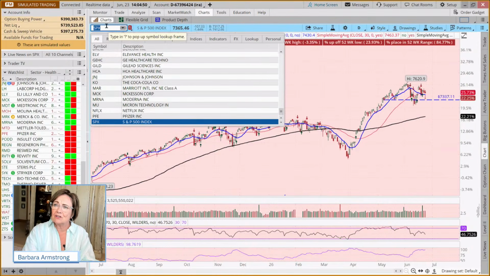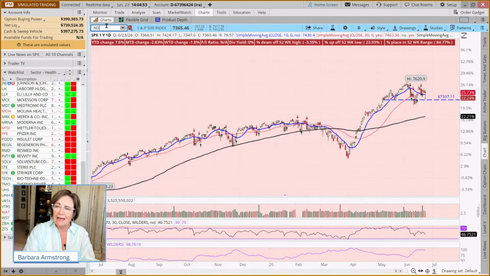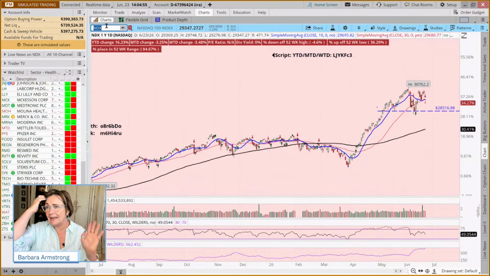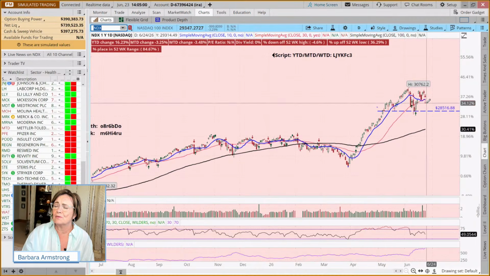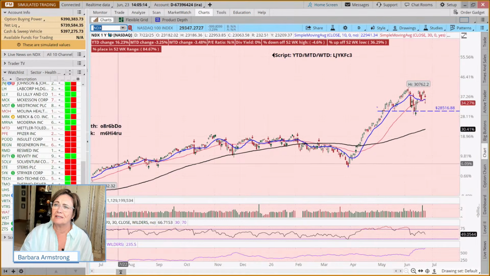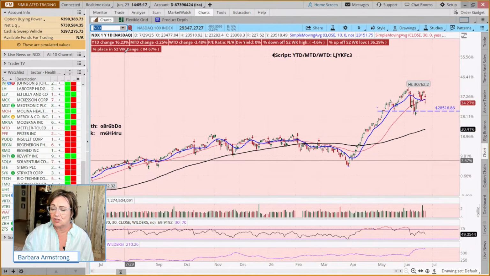And the NASDAQ's returned about 13. Even though today it got clobbered, it was down 3%, it's still up 34% in the last year. So not quite triple what the average is. The triple would be 39 or 40. But pretty heady stuff, and it's up 16% year to date. We're in the middle of June, and if on average this index has returned around 13 in the last 30 years, that's still extraordinary.